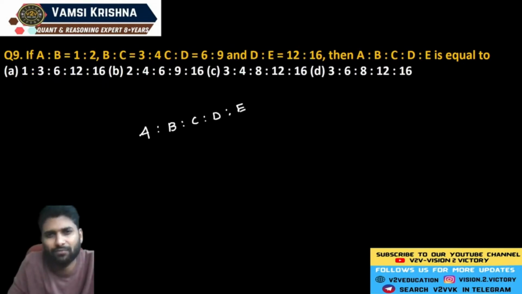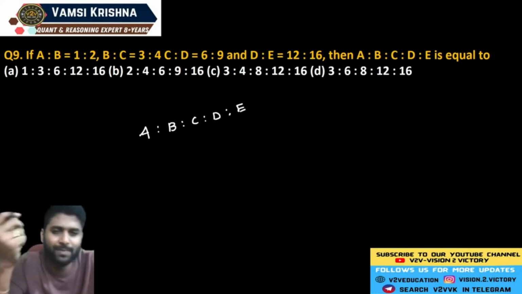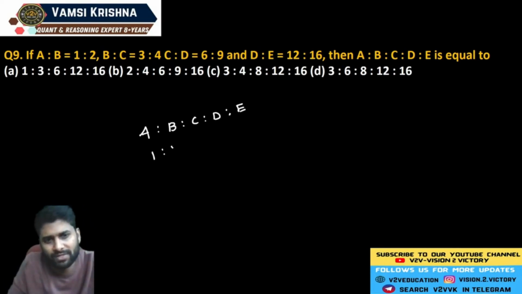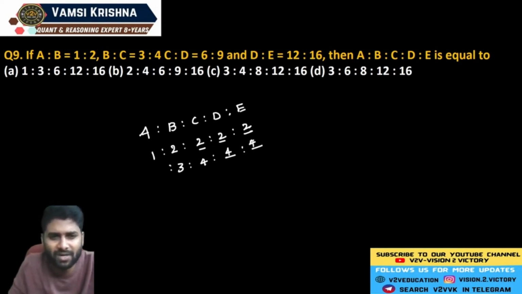Now you just find out what is the ratio of A, B, C, D, E. See, I already discussed two different methods. You can take one of the methods to identify the exact ratio of these given numbers. Now see, A is to B, 1 is to 2. Take C2, D2, E2. B is to C, 3, 4. And the second method is better than the first method. If more numbers are involved in this ratio, then take the second one.